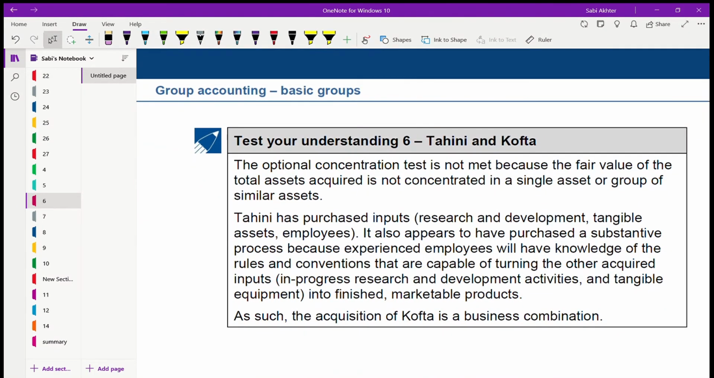Now, the optional concentration test is not met in this case. Why? Because the fair value of the total assets acquired is not concentrated in a single asset or a group of similar assets. It is not.